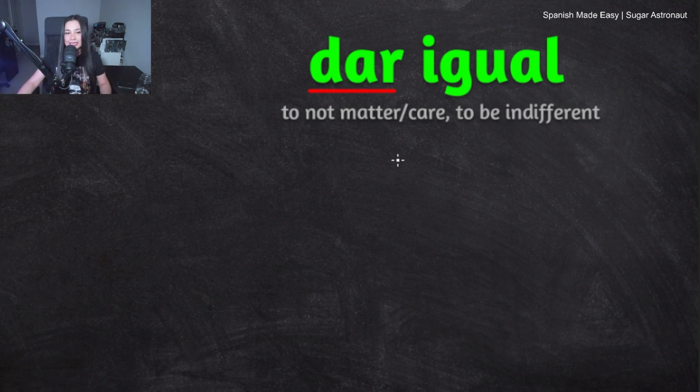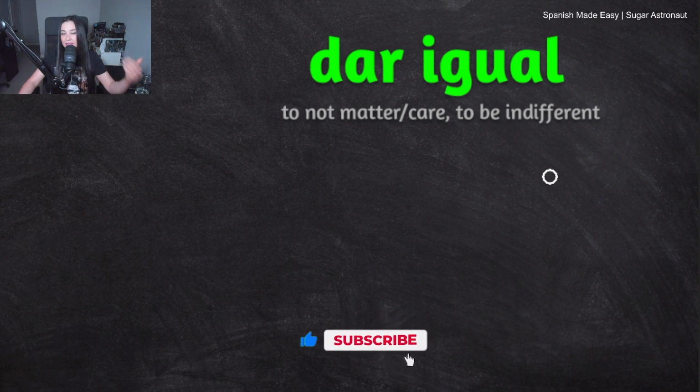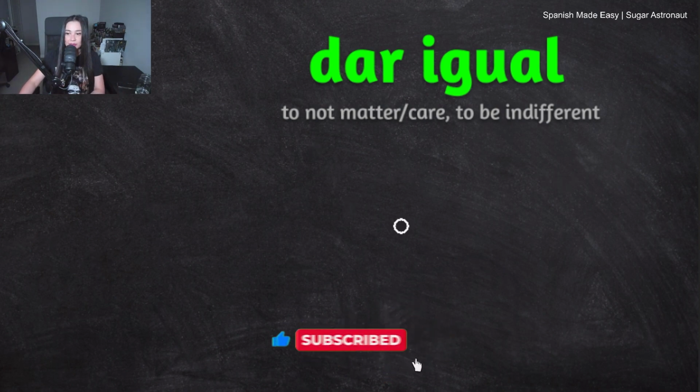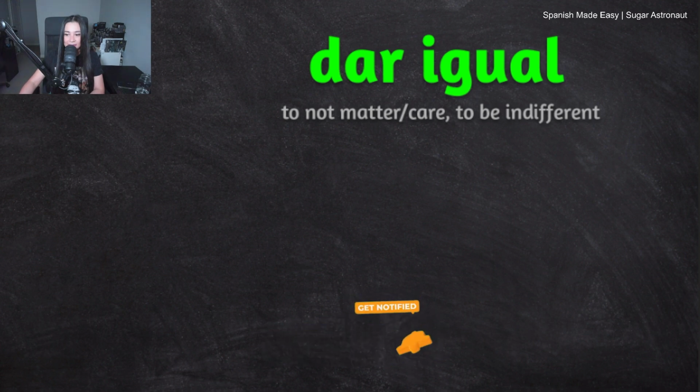Dar is a Spanish verb that means to give. That's the main meaning of the verb dar. Igual means the same. Igual also means equal, identical, or the same, and it can mean other things, but those are the meanings of the word igual. Dar igual. The whole phrase means to not matter, to not care, to be indifferent. So let's look at some examples using this phrase.